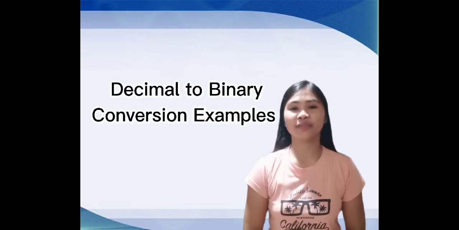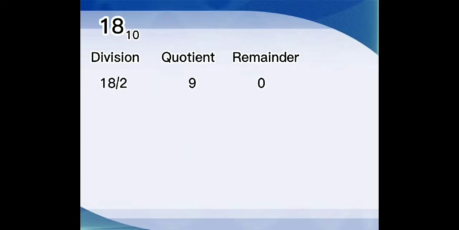So let's start from decimal to binary, kung papaano natin i-perform ang conversion. Let us convert the given decimal 18 into binary. In decimal, we convert a base 10 number to a base 2 binary number. Dito, magpe-perform tayo ng division para makuha ang quotient at remainder. So, magdi-divide na tayo. Itong 18 na decimal, since ang binary number natin is base 2, i-divide natin siya sa 2. 18 divide 2 is 9, remainder 0.